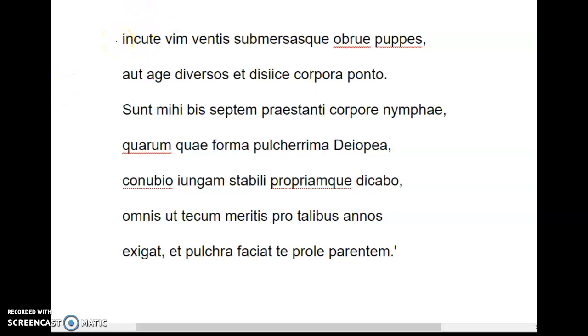Alright, so the final couple lines of this passage are as follows. Remember in the video before, we talked about how Juno's gone to the King of the Winds and she's trying to get him to use the winds to stop them from sailing and founding the city of Rome.